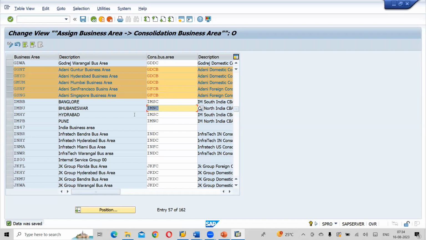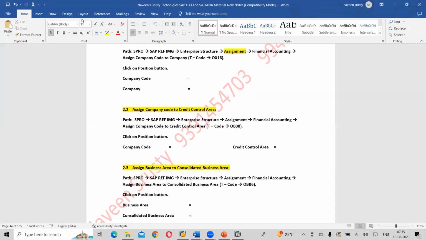From there select assign company code to financial management area. Transaction code OF18.